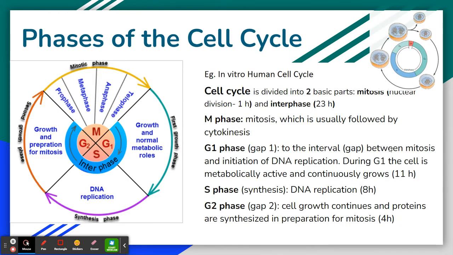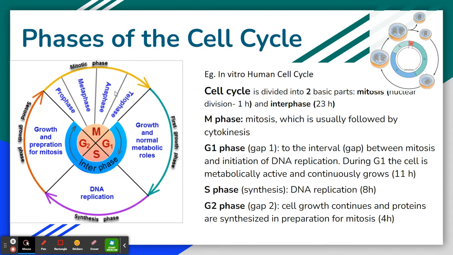So, what are the different phases of the cell cycle? If we take an example of a human cell cycle dividing in culture, we can see it takes 24 hours in total. Normally, the cell cycle can be divided into two basic parts: mitosis, that is nuclear division, which in human cells takes 1 hour, and interphase, which takes 23 hours. M phase is represented by mitosis, which is usually followed by cytokinesis.